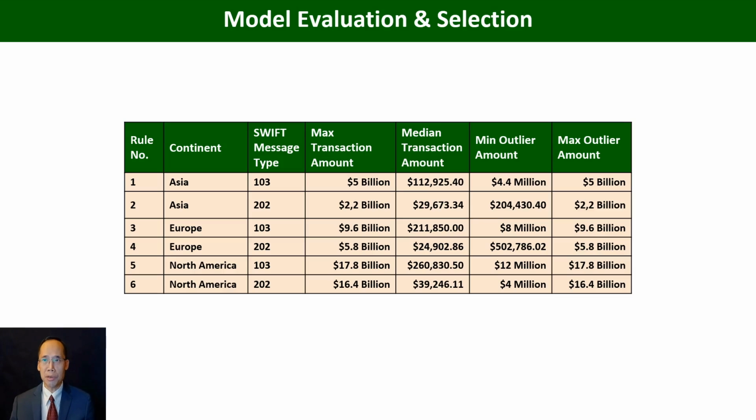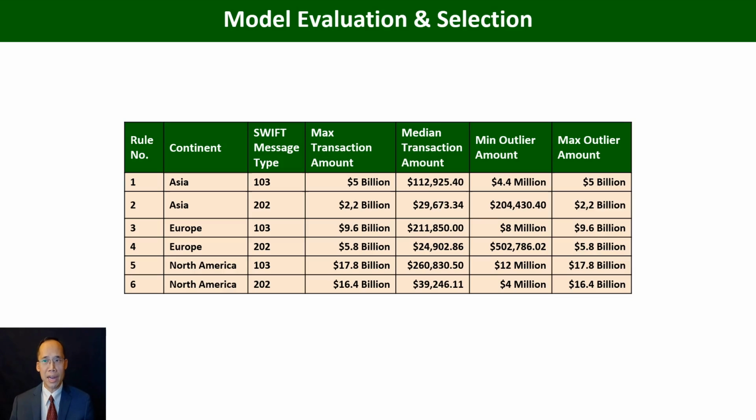And as one could see on this table here, the most important column from the unsupervised machine learning is the minimum outlier transaction amount. As one could see, none of these amounts was smaller than the median transaction amount, which meant that the machine learning was working correctly.